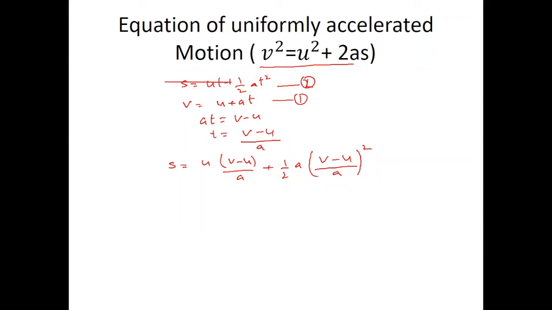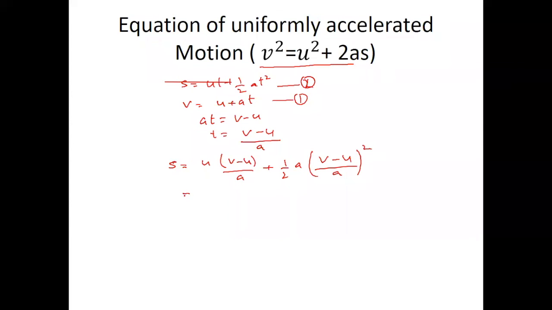Now I'll put u on the left hand side. So v minus u equal to at, and cross multiplication, t equals (v minus u) by a. This is the value of t in the second equation. So we put the value of t.